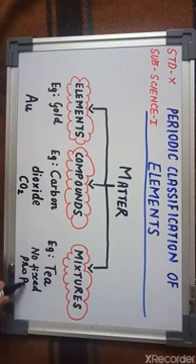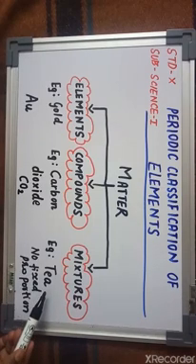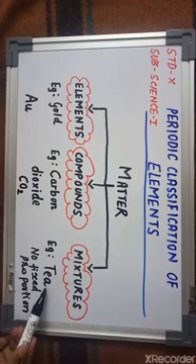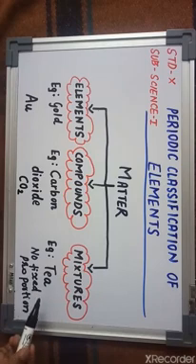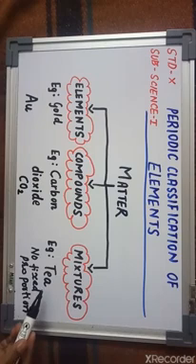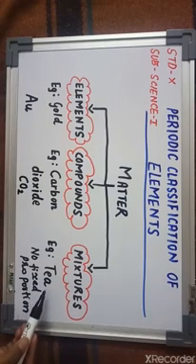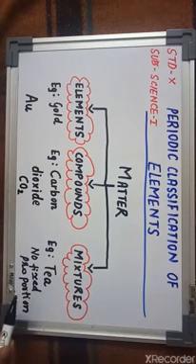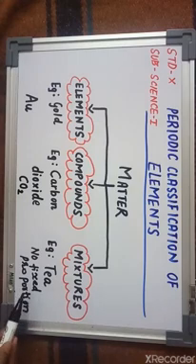Proportion is not fixed. For example, if I have to make tea, what are the constituents of tea? One example I have taken, that is tea. Some are making black tea, some are making normal tea. So the constituents are different over here. And according to the taste, we are adding sugar and milk also. So that means the constituents depend on our taste. So that means in mixtures, you cannot see any fixed proportion for its constituents.